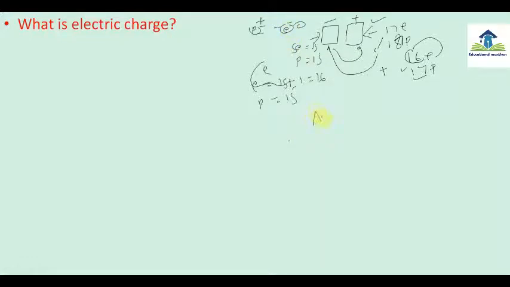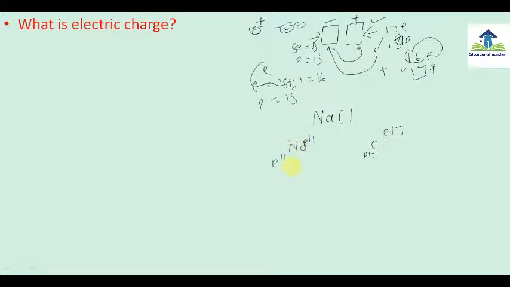Let's see one more example. We know that sodium chloride, you know, is the natural salt, the salt which we eat. The number of protons in sodium is 11 and the number of electrons is also 11. And in chlorine the total number of protons is 17, and the total number of electrons is also 17.